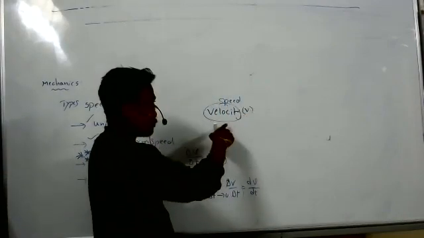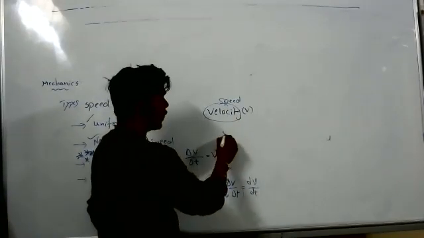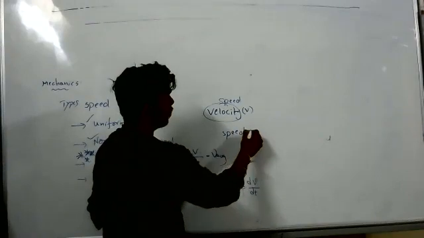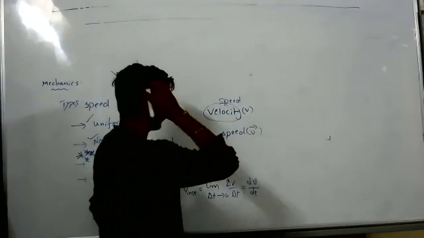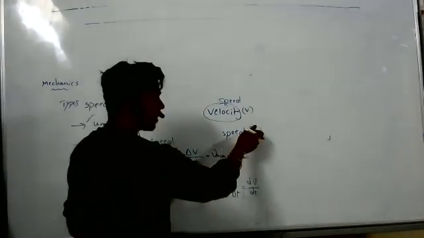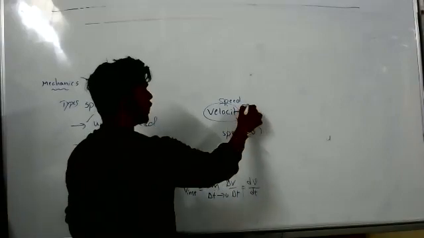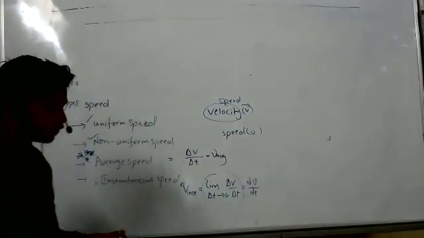If I write velocity, this letter belongs to velocity. But if I write speed like this, is it correct? No, it's not correct because it is representing a vector. It is scalar, so not possible. It is correct now. Even velocity I can write like this. So see the symbols.